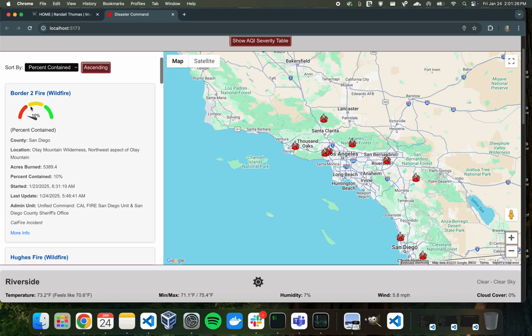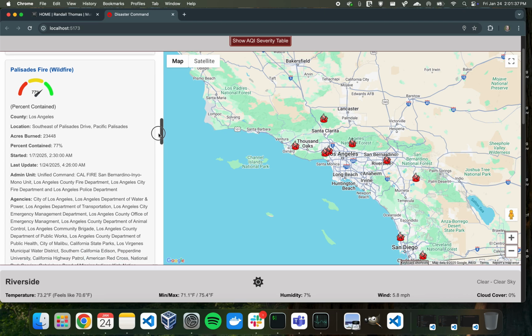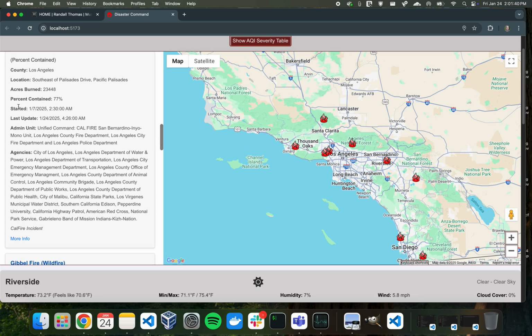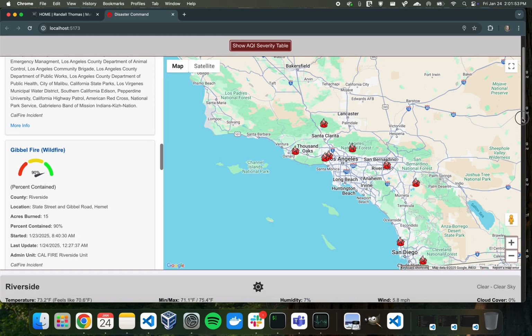On these cards, it shows the percent contained gauge that I've put up here, so you can see kind of at a quick glance what's going on with some of these fires. And then it's got some more data, like what agencies are taking care of it and the admin unit, different things like that. This is currently set up for Southern California. I believe it gets all of California right now, but the map starts centered right on Los Angeles.